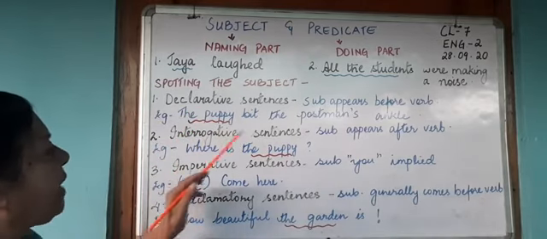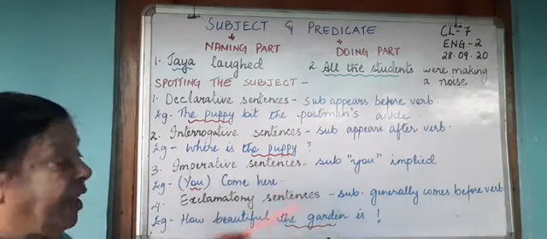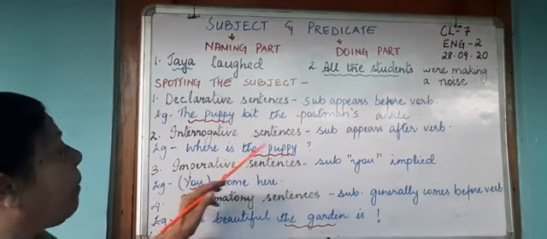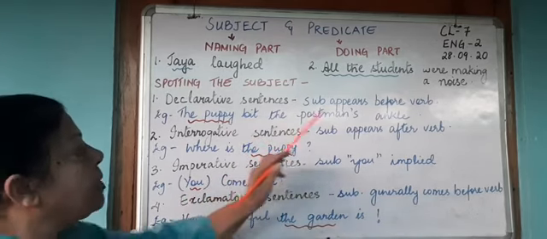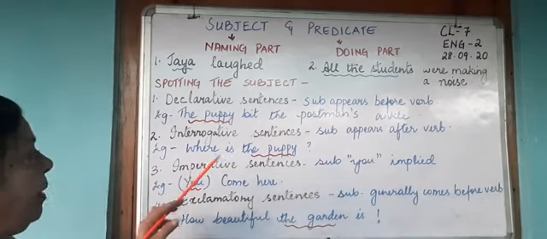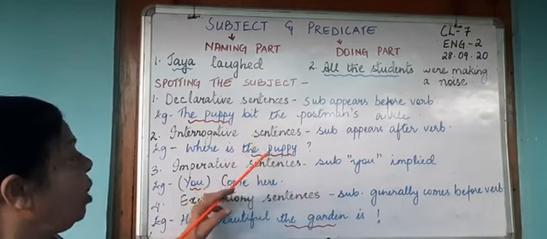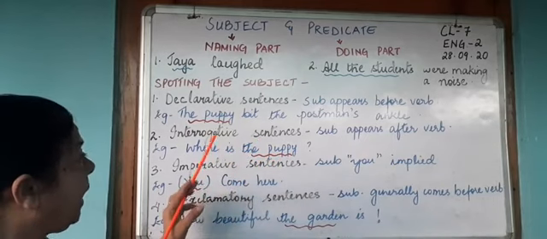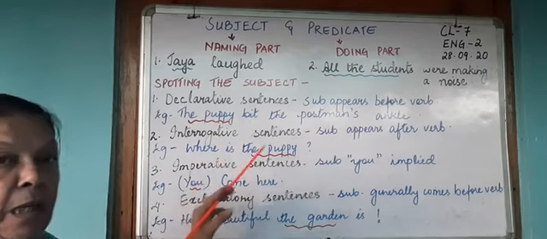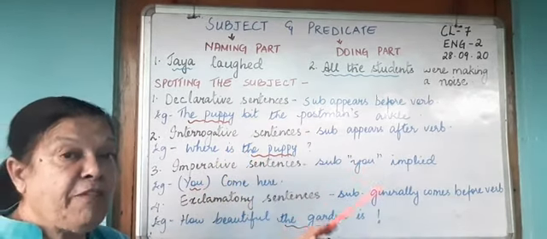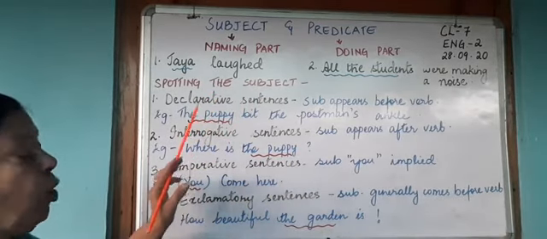Let's see interrogative sentences. Interrogative sentences are sentences which ask a question. Now, where is the puppy? Over here you will find that the subject comes after the verb. Is is the verb. After the verb is the puppy. So the puppy is the subject. In an interrogative sentence, you will find that the subject comes after the verb, whereas in a declarative sentence, the subject is before the verb.